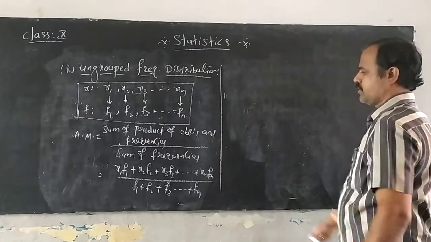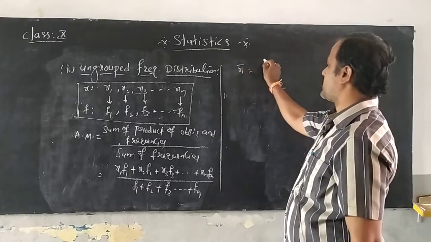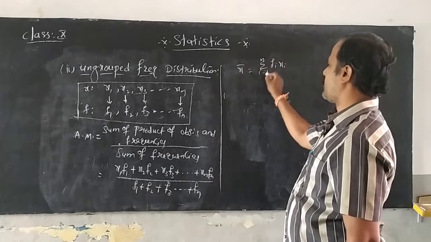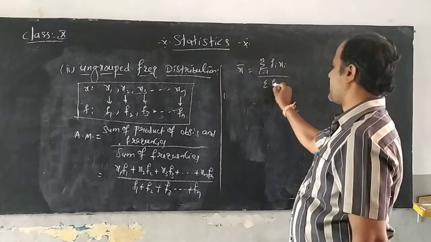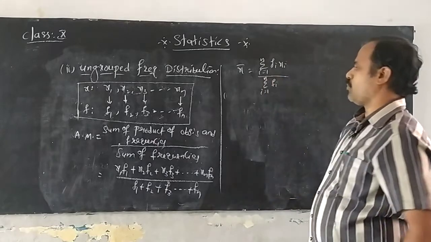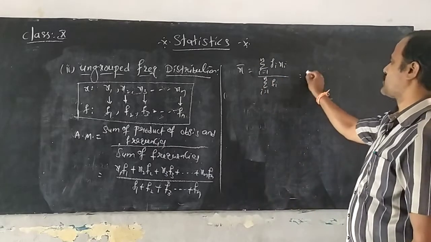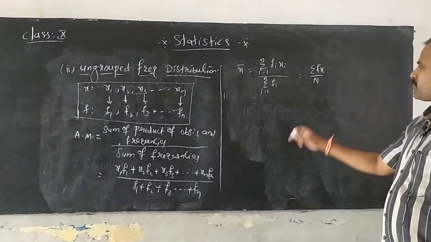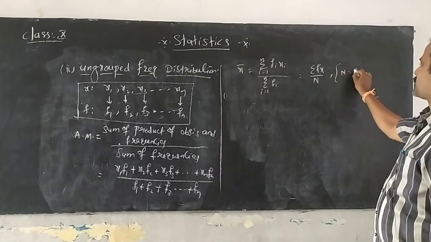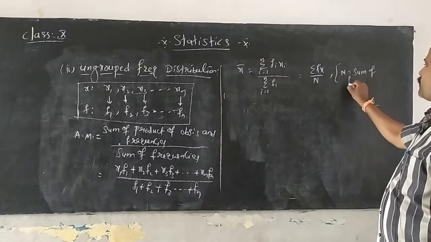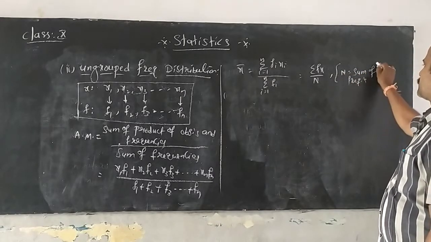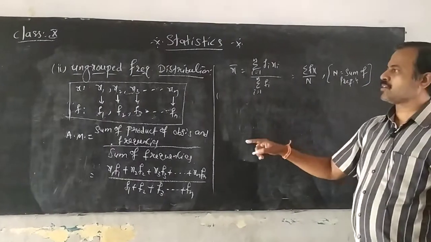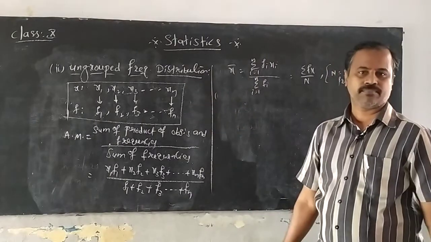So x bar is equal to sigma fi xi, i is equal to 1 to n, by sigma fi, i is equal to 1 to n, or you can simply write sigma fx by capital N, where capital N is equal to the sum of frequencies. This is the formula to find the mean of an ungrouped frequency distribution.